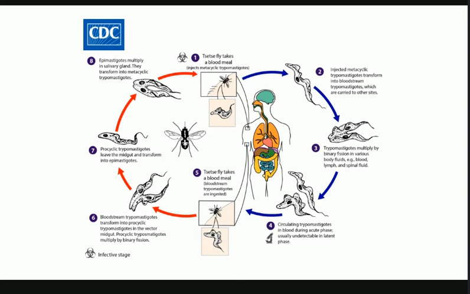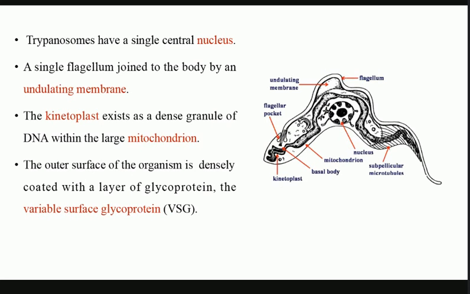So if you look at the ultrastructure, this is basically Trypanosoma brucei, and you can see that the first thing is the presence of a centrally located nucleus. A single nucleus is there, so we will not call it nuclei, rather it is a nucleus. All right, and an important character which is not seen in other organisms or protozoans is the presence of an elongated mitochondrion. This looks like an alimentary canal, but it is actually a mitochondrion. All right. So it is a mitochondrion that connects to the kinetoplast.